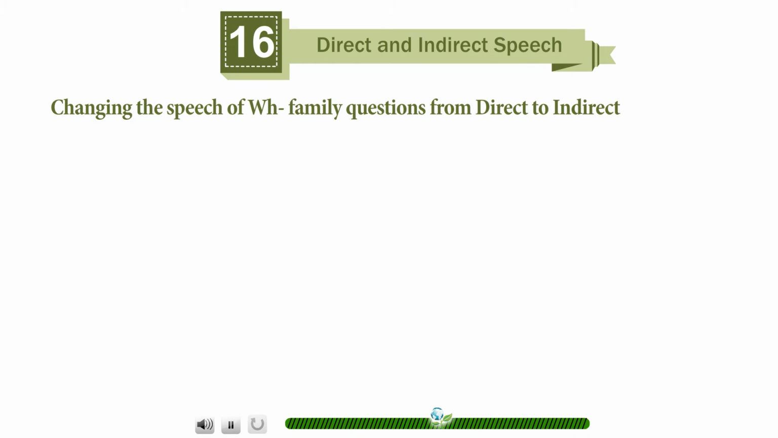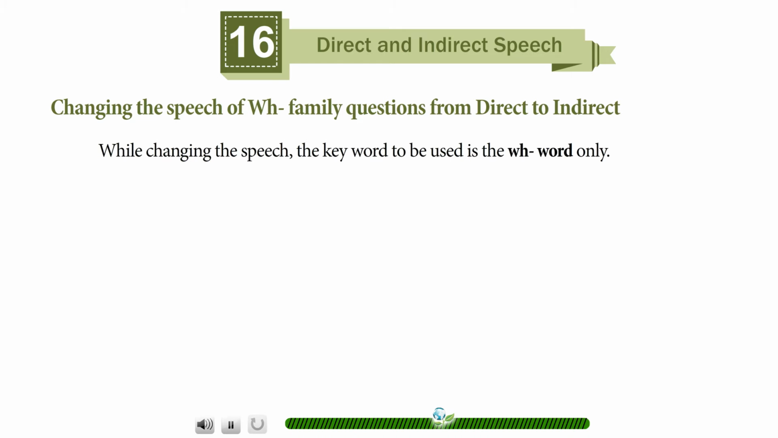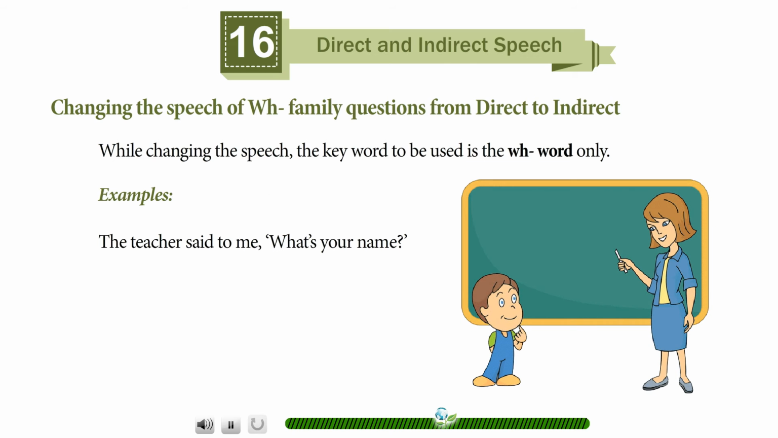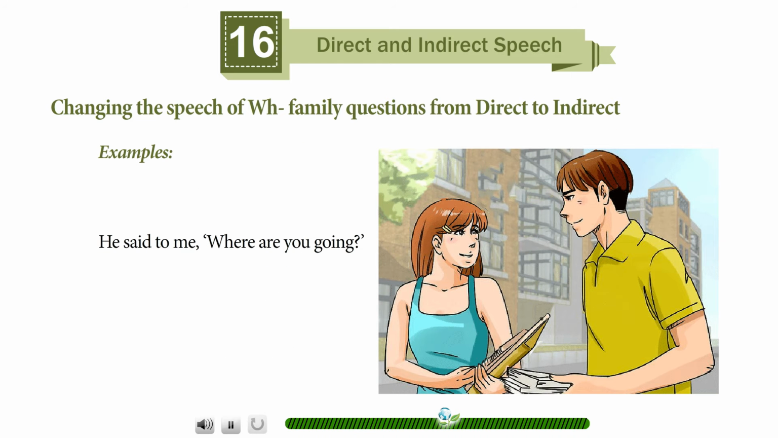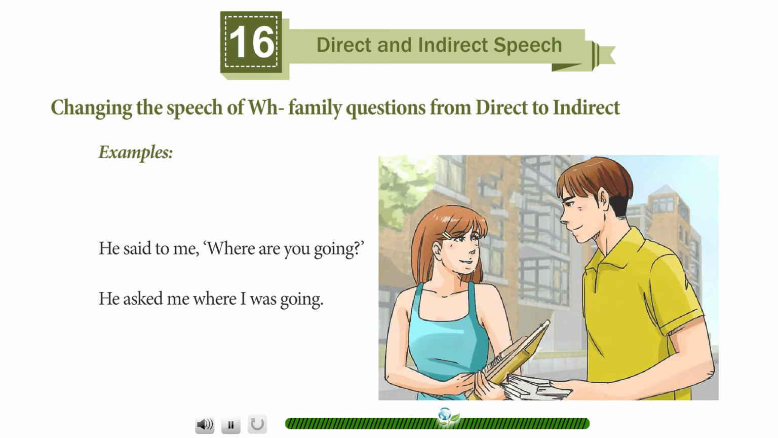Changing the speech of WH family questions from direct to indirect. While changing the speech, the key word to be used is the WH word only. Examples: the teacher said to me, "What's your name?" The teacher asked me what my name was. He said to me, "Where are you going?" He asked me where I was going.